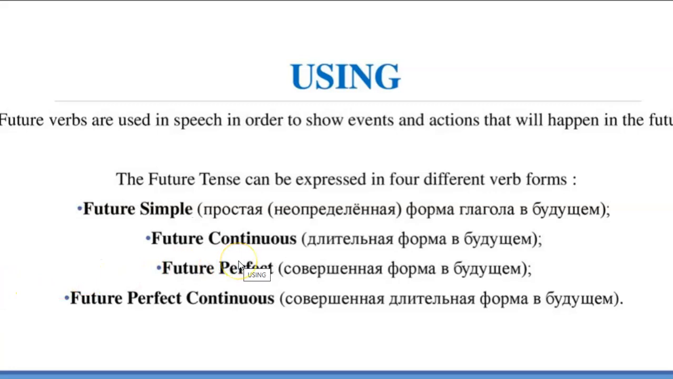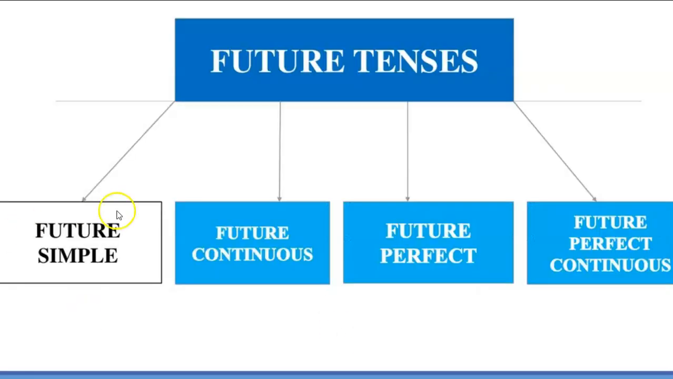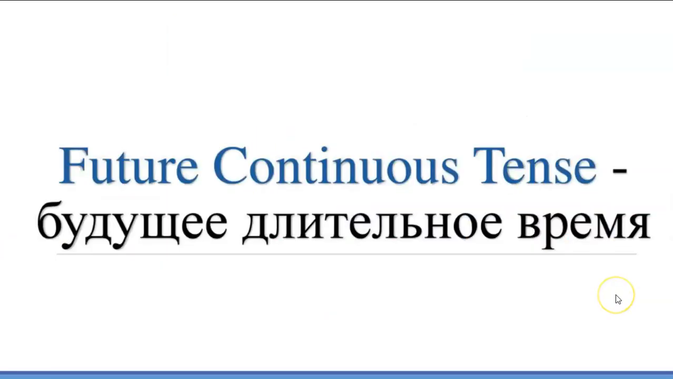Future verbs are used in speech in order to show events and actions that will happen in the future. The future tense can be expressed in 4 different verb forms. Future simple. Future continuous. Future perfect. Future perfect continuous.